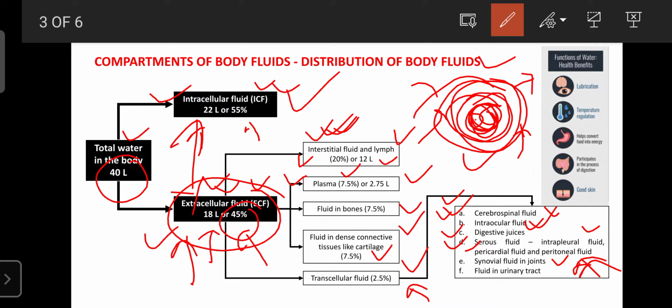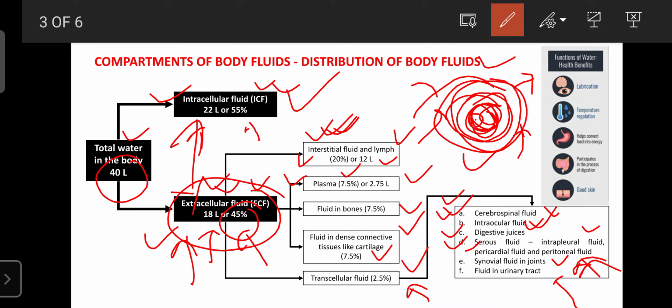Next is the fluid in the urinary tract, ovary, fallopian tube, and uterus. They also have certain fluid, and that also accounts for the extracellular fluid. Like that, our body fluid is distributed into different compartments. It is mainly distributed into two compartments, the intracellular fluid and extracellular fluid.